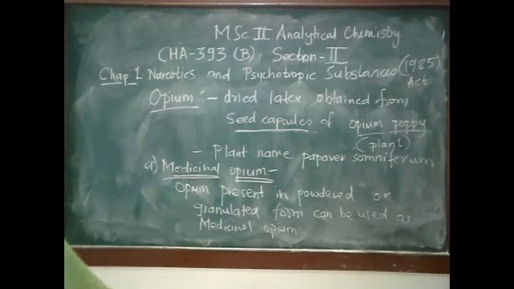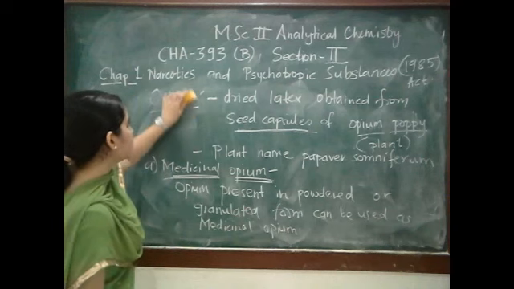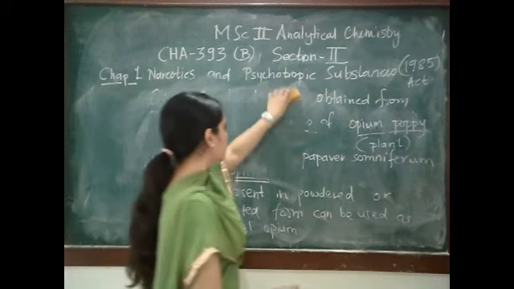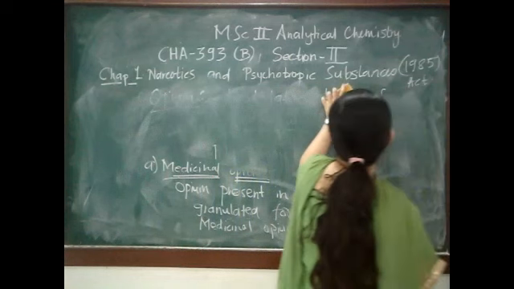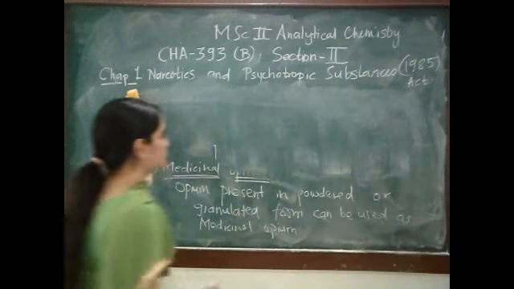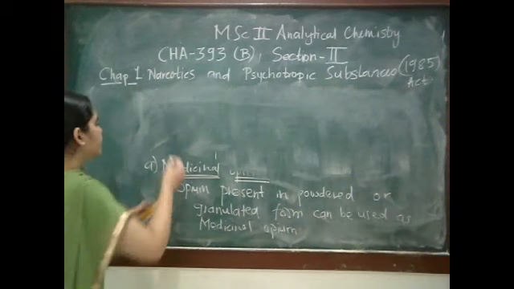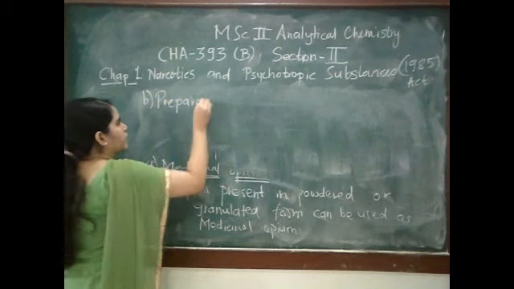Next is prepared opium. Prepared means, as the word suggests, that it has undergone some processes, it is prepared from something.